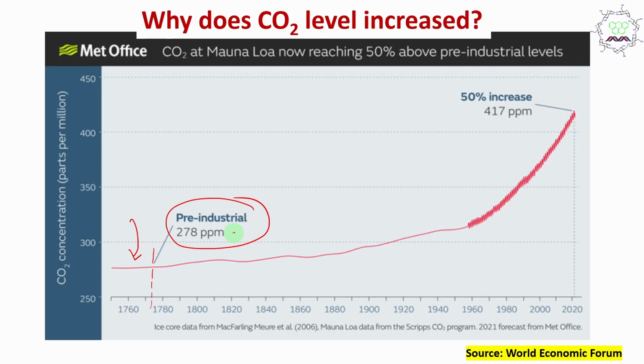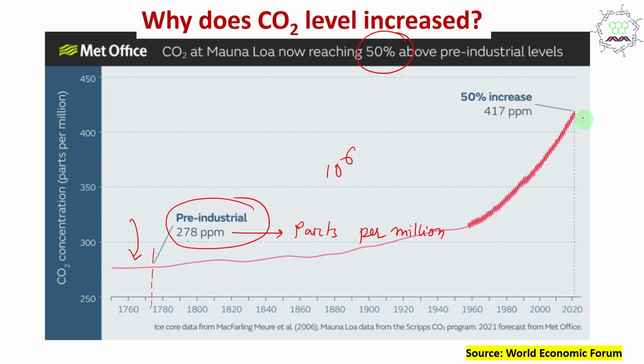And by the way, it is ppm, parts per million. Then you will say, sir, it's very small. Million means 10 to the power 6. Out of 10 lakhs, how much part am I talking about? So it's parts per million, but the atmosphere is huge. And you'll be surprised that every year nearly 35 gigaton, I repeat, gigaton of CO2 is being added into the atmosphere. So it's a huge amount. And if you look at this increase, it is nearly 50% increase in CO2.